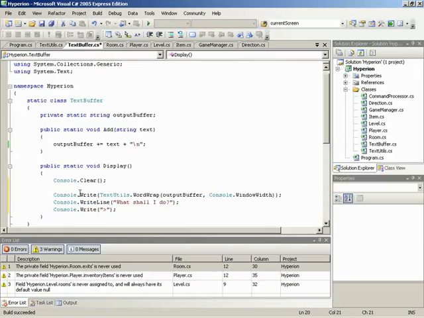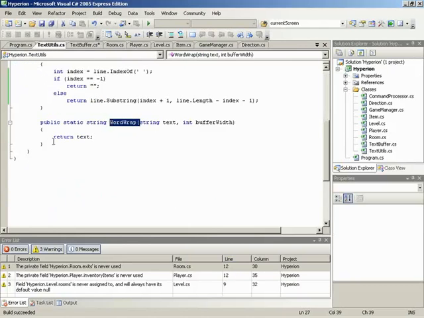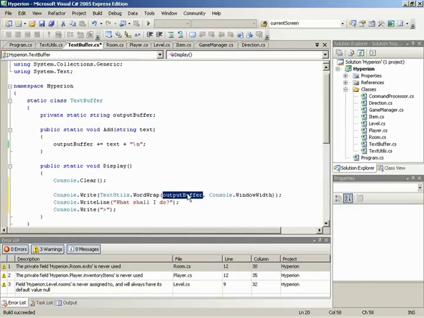Write just simply writes some stuff to the console, but the enter key is never hit. Well, check this out. What are we writing to the console? Well, we're writing the result of what word wrap is sending back to us. Right now, what is word wrap sending back to us? It's sending back whatever we send it. Remember, we said that over here in text utils, word wrap is going to just serve as a pass-through method at the moment. So whatever we get in, we send back. So let's say we type in, up. Up goes in, up comes back. So we're going to write up out.